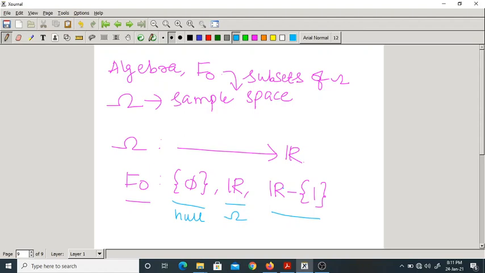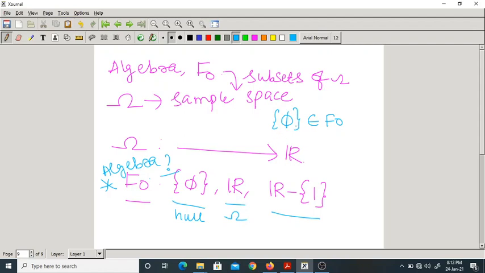Okay. Now, is it an algebra or not? That is the question we want to answer. Now what should it satisfy? What properties? What does the first one say? The null set should belong to F naught. Yes, it is there. Okay.